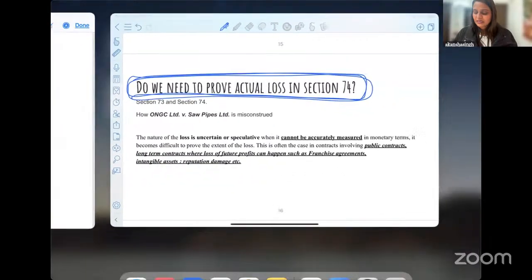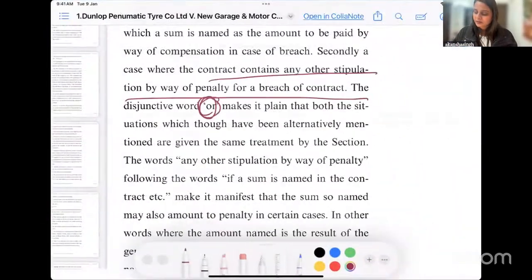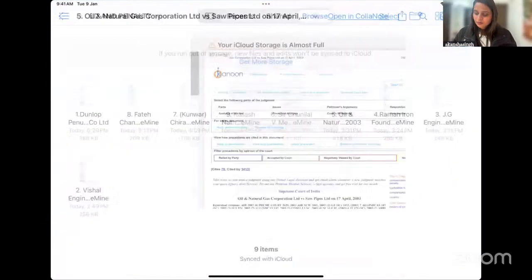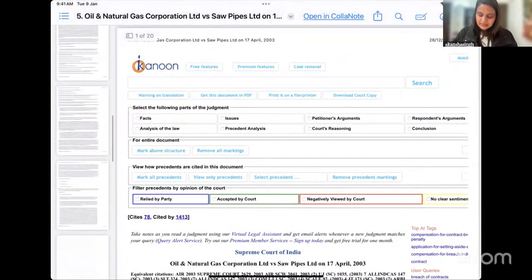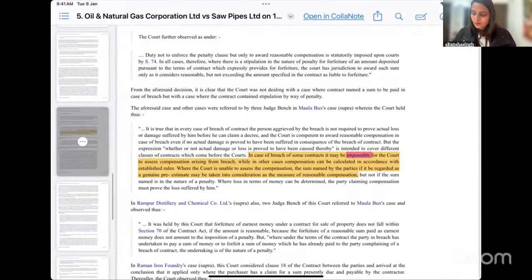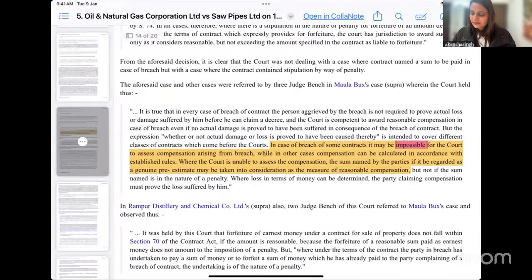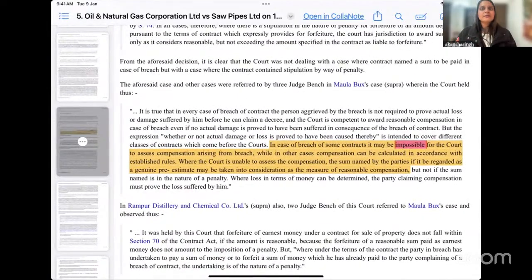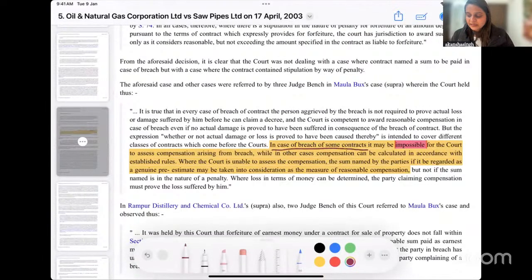Let's try to understand. Okay, so I am opening a judgment in front of you for you to understand what we are basically discussing. What has happened here? Even if this is not very much visible to you, I'm reading it out, okay? So you can just understand and hear it from what I'm reading. In the case of a breach of some contract, it may be impossible for the court to assess compensation arising from breach.